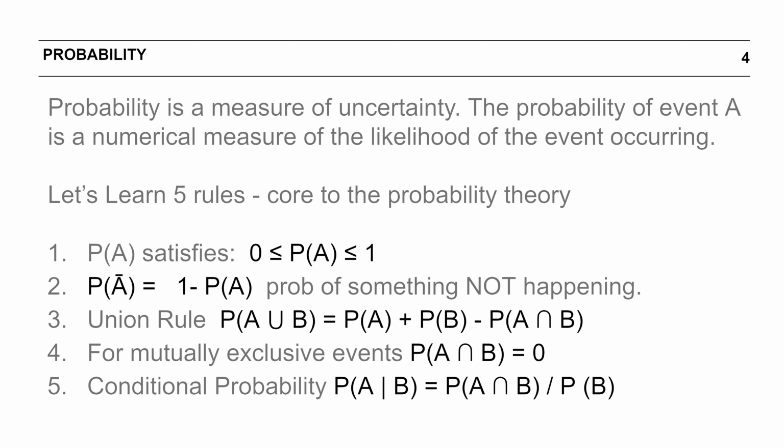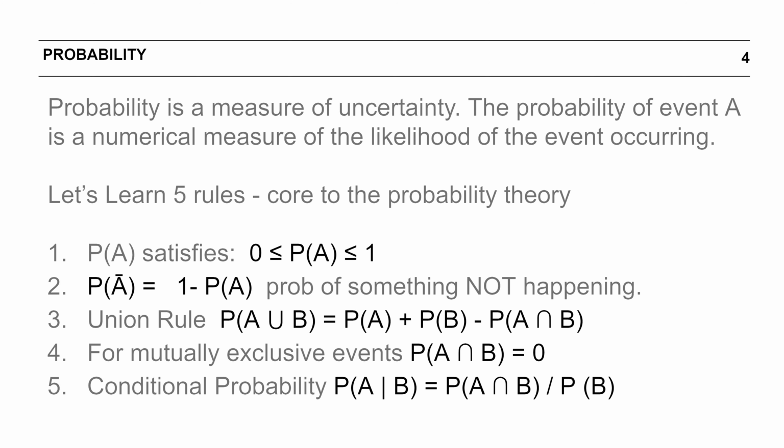Rule 3. Union rule. Probability of an event or another event happening. So read this as the probability of either event A or event B happening is given by the sum of the probabilities of A and B, less the probability of A and B happening. If you're not able to follow, don't worry, we'll go through all these rules one by one again.